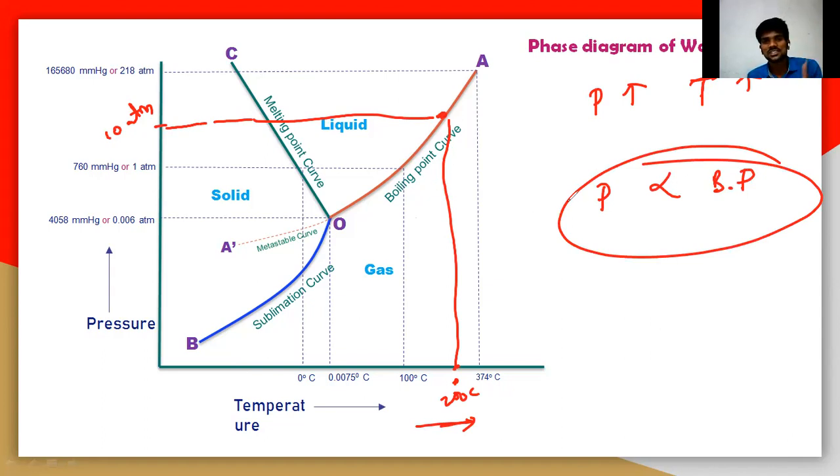So we should understand one thing here: when you increase the pressure, the boiling point also increases. This is a very important thing, because everyone knows that the boiling point is 100 degrees, but the 100 degrees is only at 1 atmospheric pressure. You can also see this in the pressure cooker.